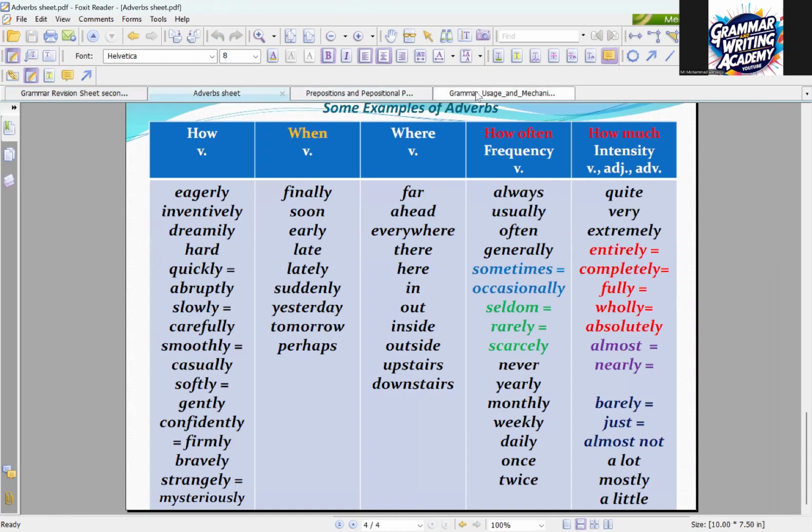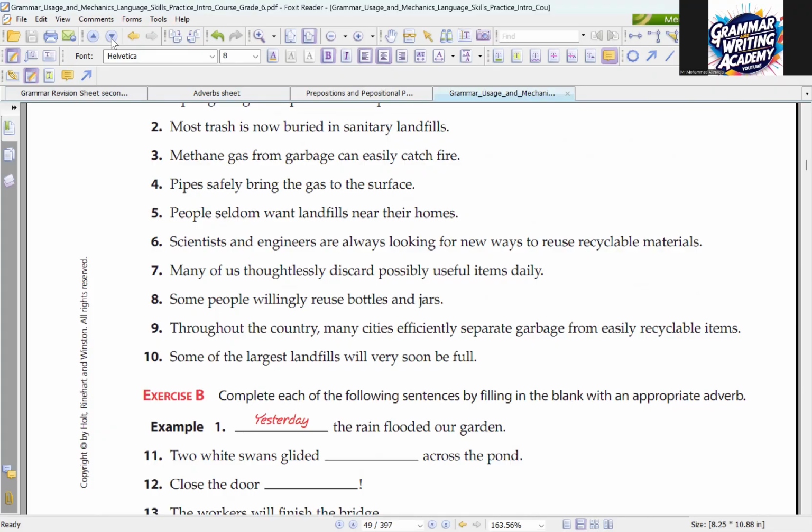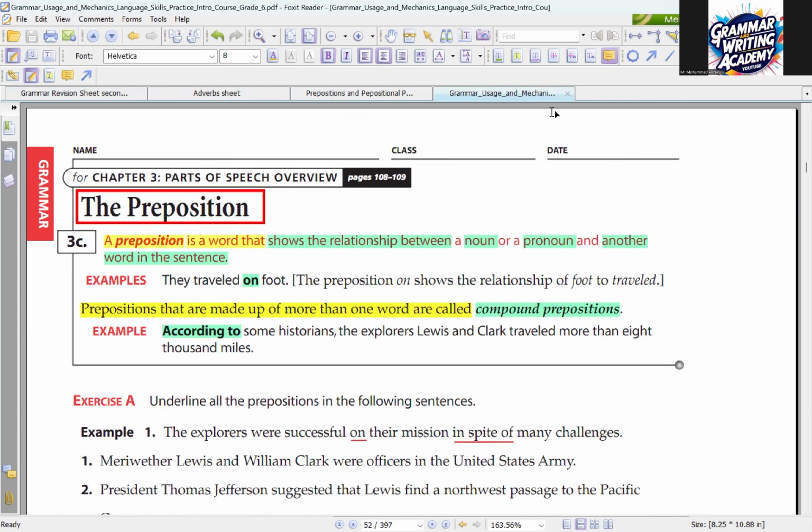We have to remember first, what do we mean by a preposition? Hassan, read for us, please. A preposition is a word that shows the relationship between a noun or a pronoun and another word in a sentence. Good. So a preposition is simply a word that shows the relationship between a noun, a pronoun, and some other words in the sentence. Keep reading, Hassan. Examples. They traveled on foot. The preposition on shows the relationship of foot to traveled. Good.